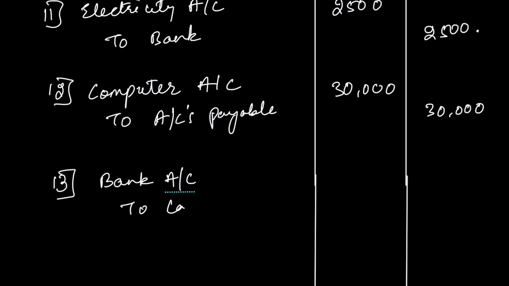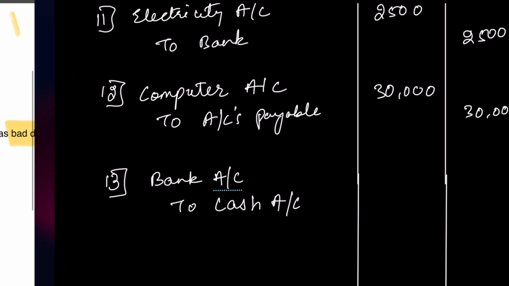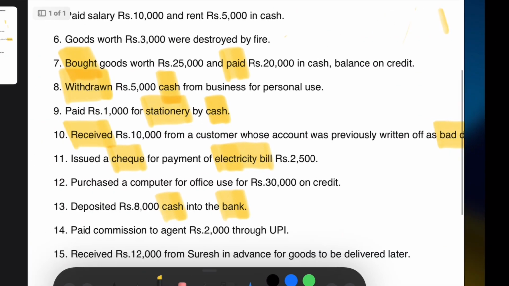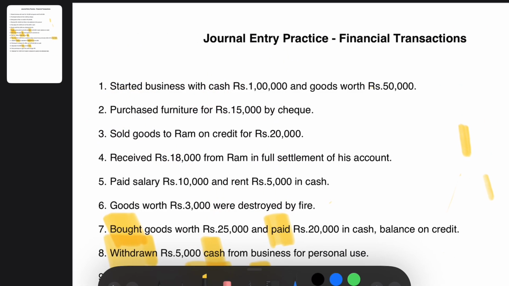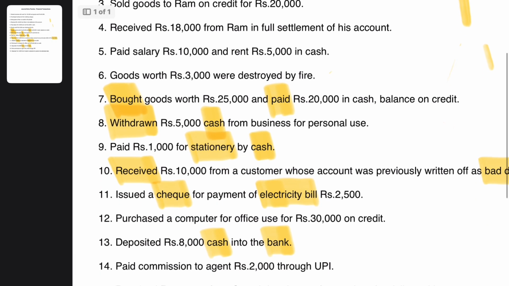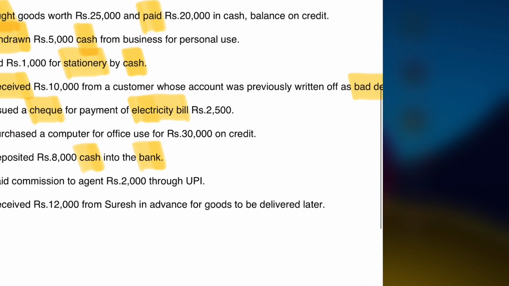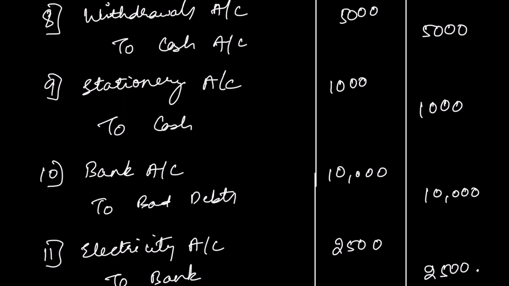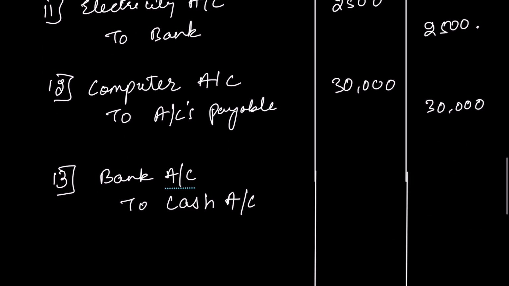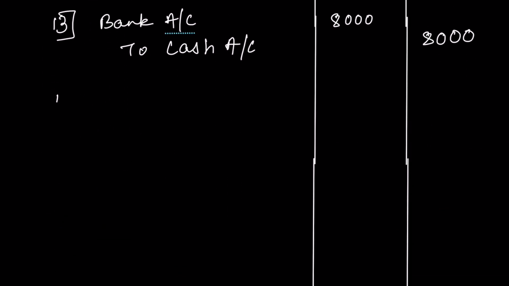So the 13th financial transaction will be bank account debit to cash account. What is the amount? 8,000 rupees.